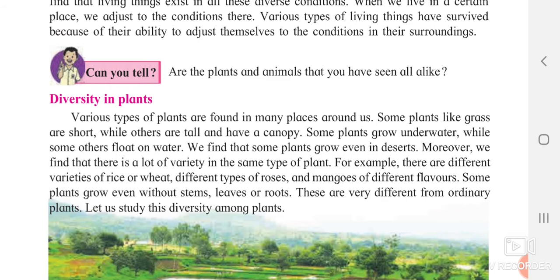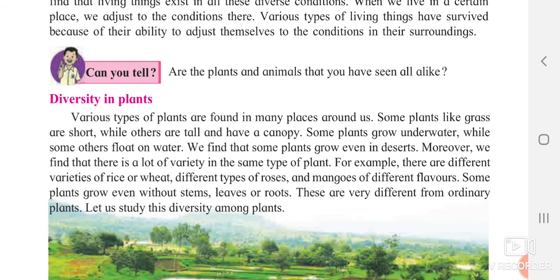There is diversity, there is variety in plants also, and in animals also. So which are the varieties in plants? We will see. Various types of plants are found in many places around us. Yes, we agree with this sentence that we can see the variety in plants nearby in our surroundings. Are they few, or are there more? Yes, there are more, and whichever are nearby us we can see them. But you have not thought about the forest area where these plants are in large numbers.